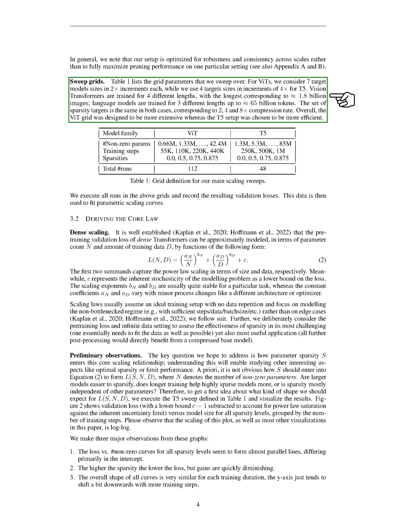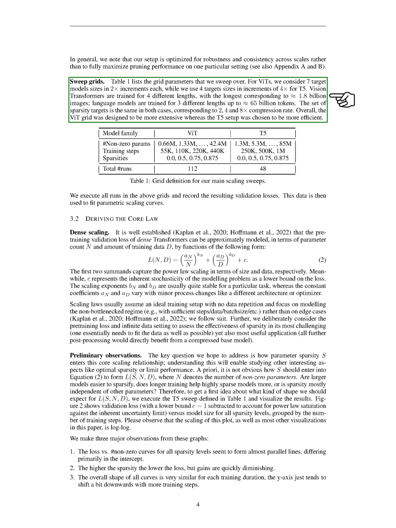We've designed a grid of parameters that we sweep over. For ViTs, we consider 7 target model sizes in 2x increments each, while we use 4 target sizes in increments of 4x for T5. Vision transformers are trained for 4 different lengths, with the longest corresponding to approximately 1.8 billion images. Language models are trained for 3 different lengths up to approximately 65 billion tokens. The set of sparsity targets is the same in both cases, corresponding to 2, 4, and 8x compression rate.